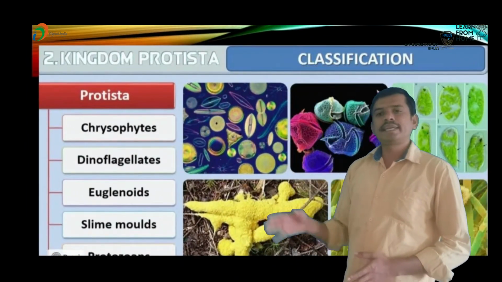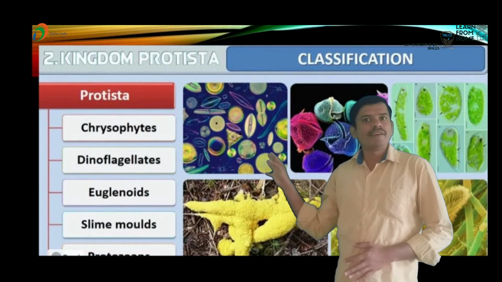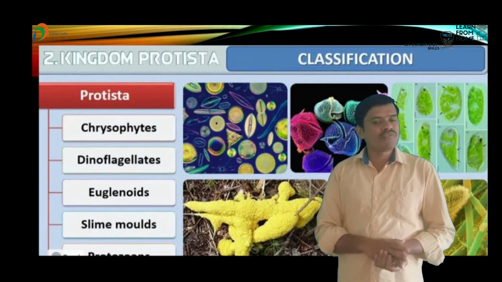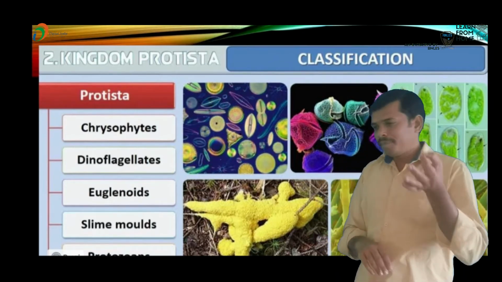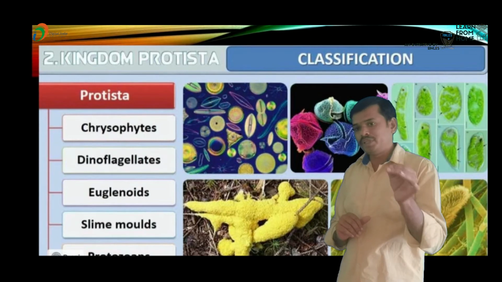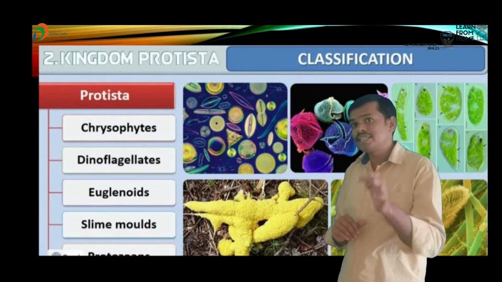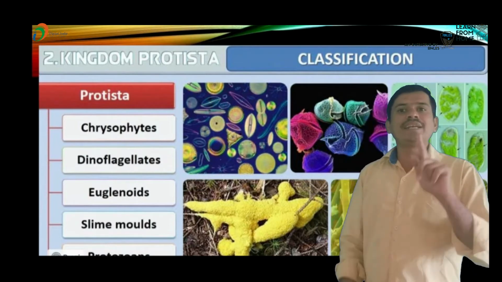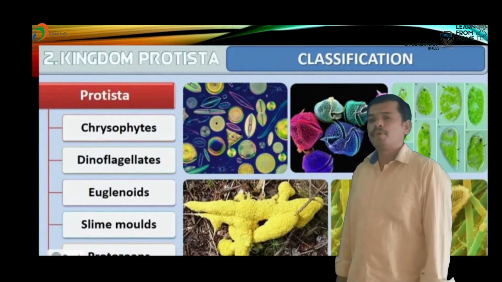Right now we have discussed that Kingdom Protista is again classified into five types: chrysophytes, dinoflagellates, euglenoids, slime molds and protozoans.